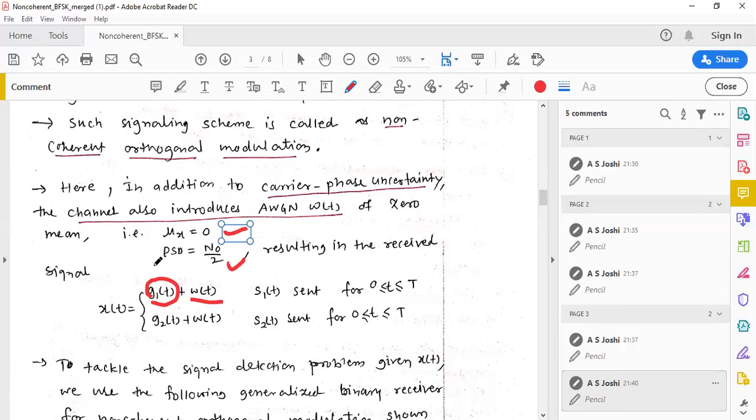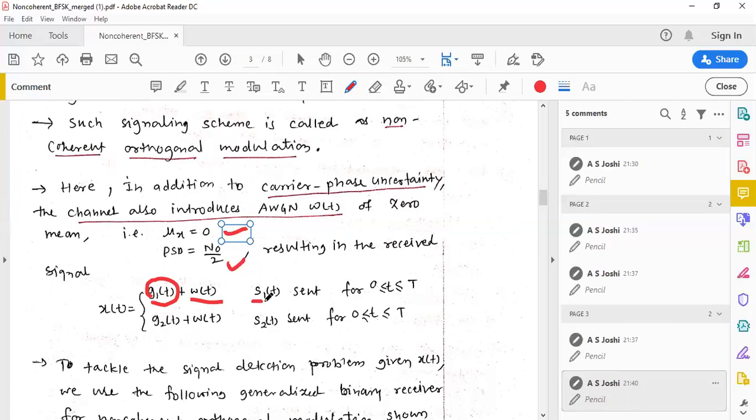Once the signals s1(t) and s2(t) undergo the phase change because of the channel imperfection, s1(t) becomes g1(t), which is a phase shifted version of s1(t). Along with g1(t), noise also gets added. So once the signal is transmitted and received at the receiving end, it becomes g1(t) plus w(t).